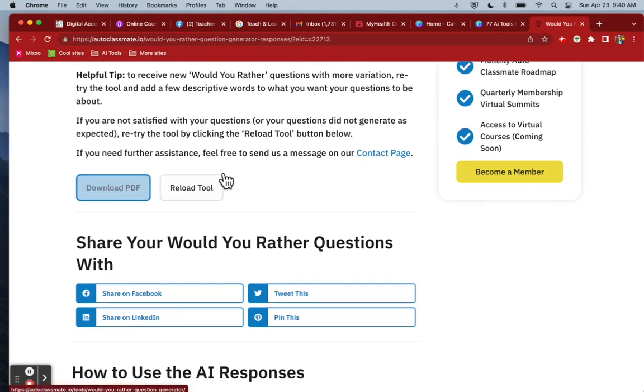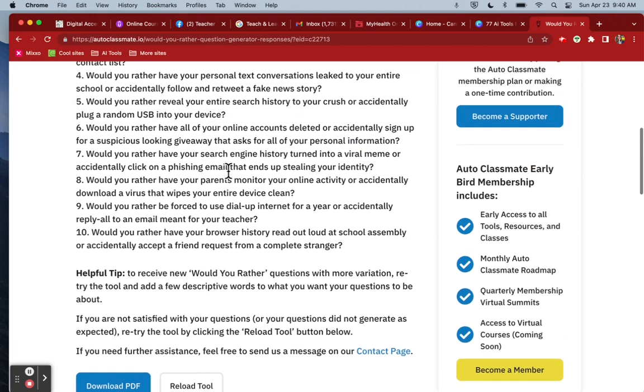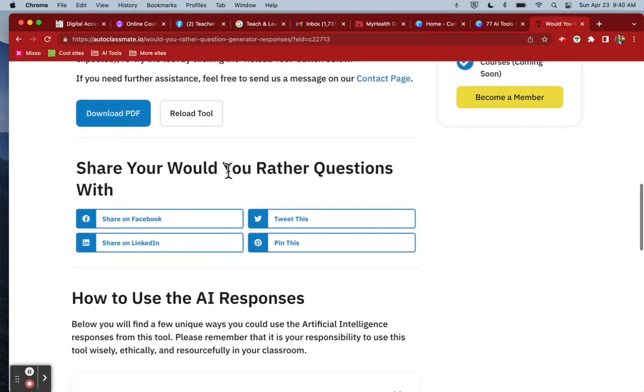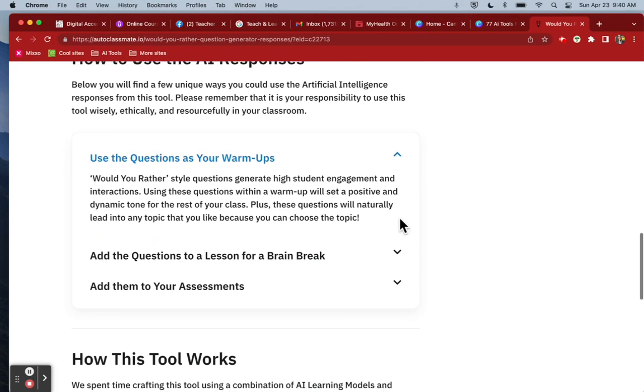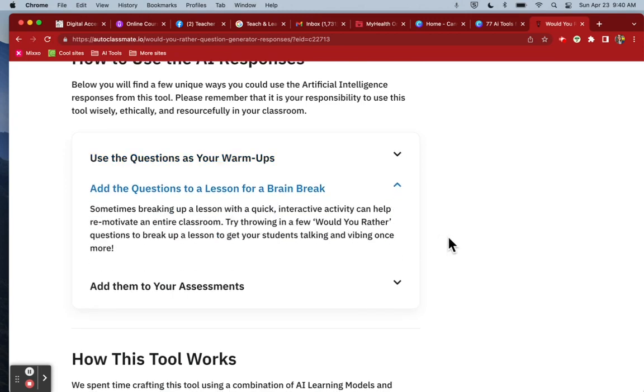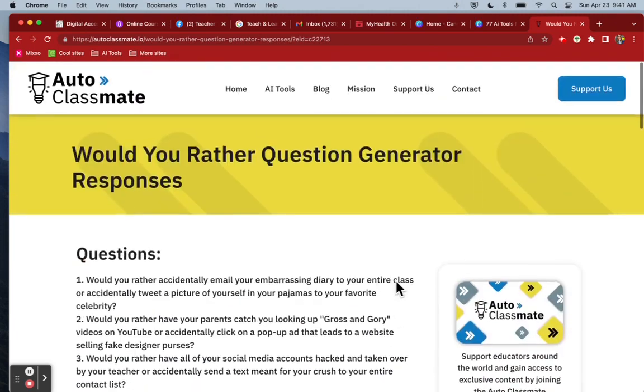So I can download this as a PDF, and then I could also copy and paste this into various formats. The thing that I like about it is it gives you some suggestions on how to use the responses. So this one is use the questions as a warm-up, use the questions as a brain break, or add them to assessments. And it gives you some ideas on how to do that.